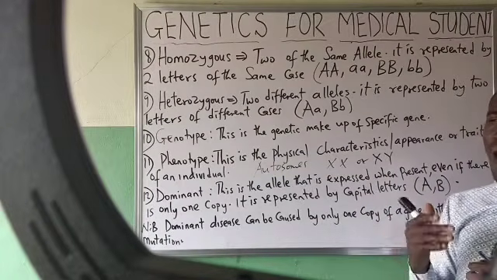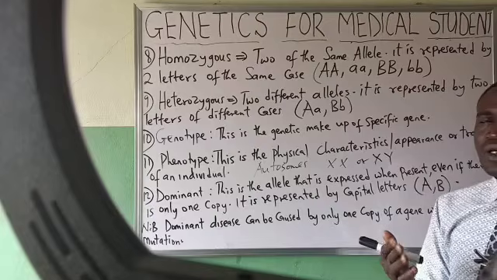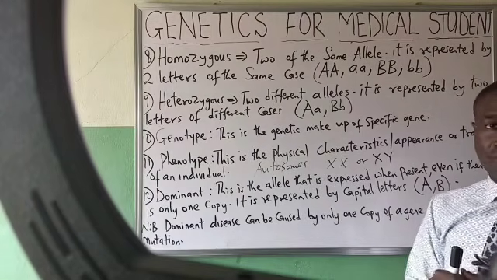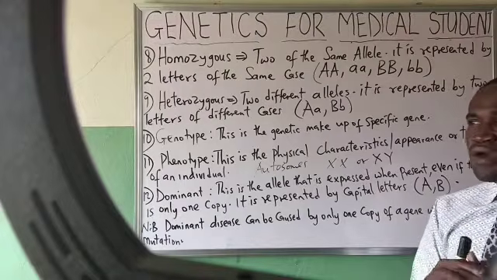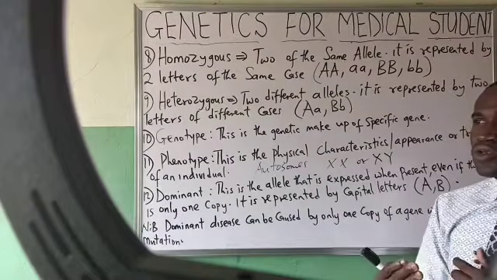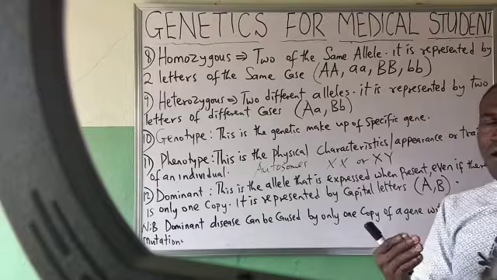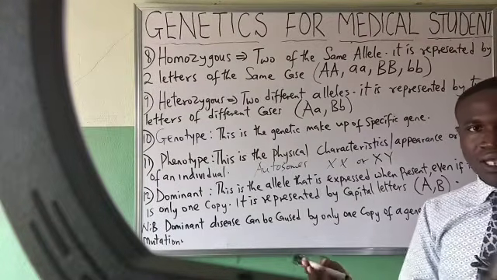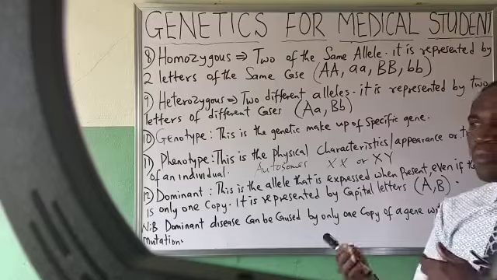And that is why, while assessing a patient, the patient is asked about his family history. It's one of the information we get from the patient. You ask, did your daddy have this disease when he was alive? Does your mommy have this disease?